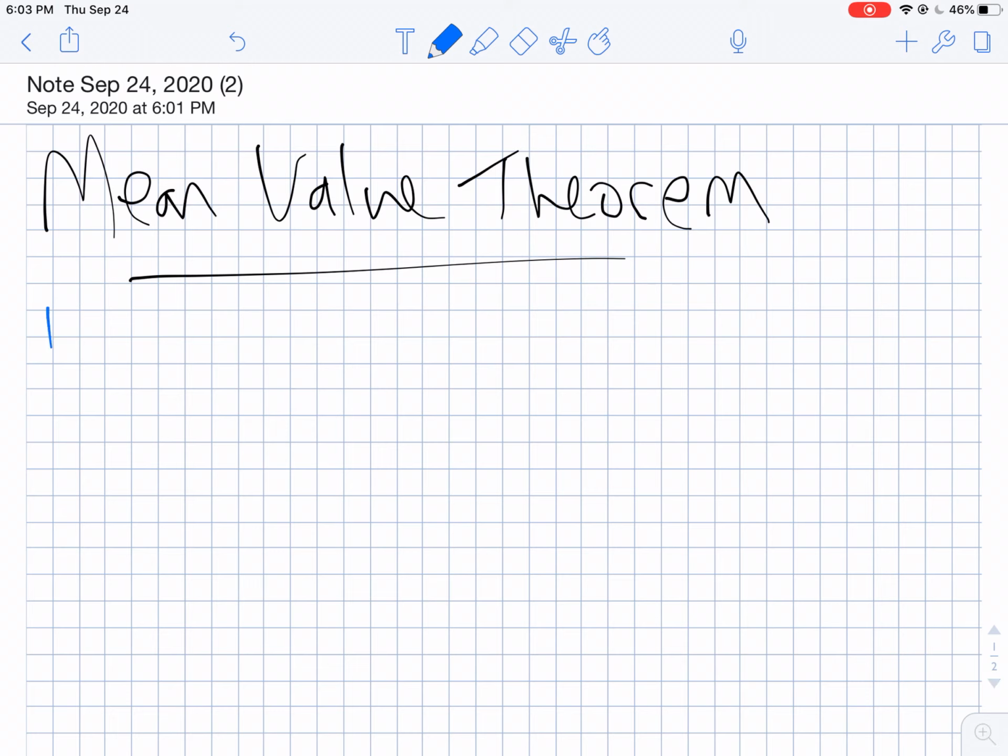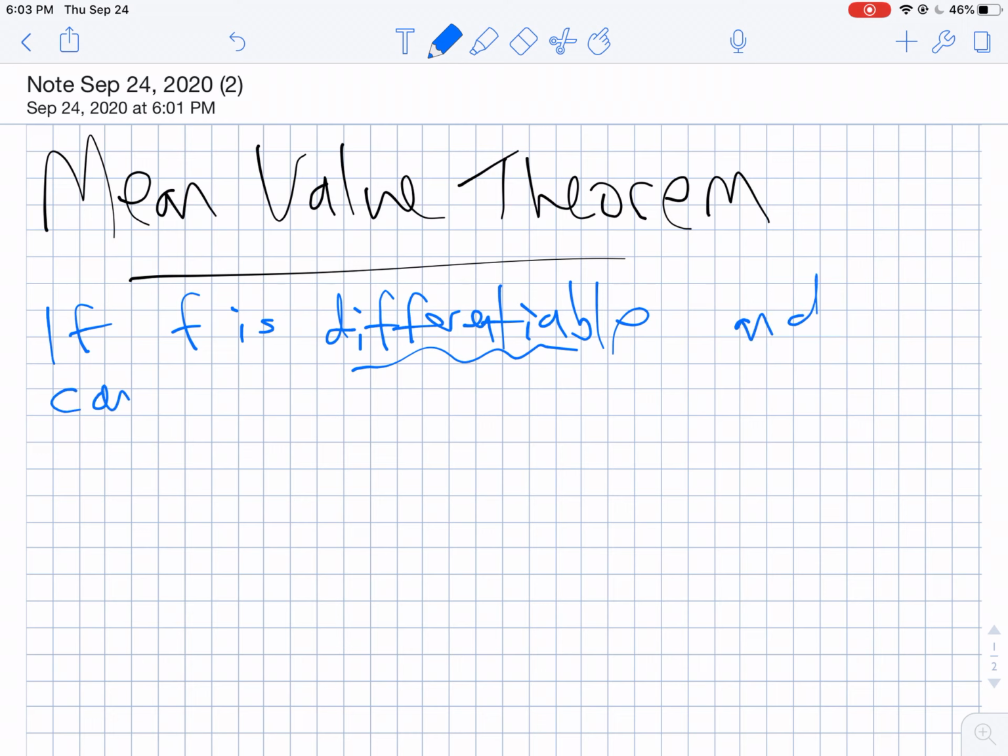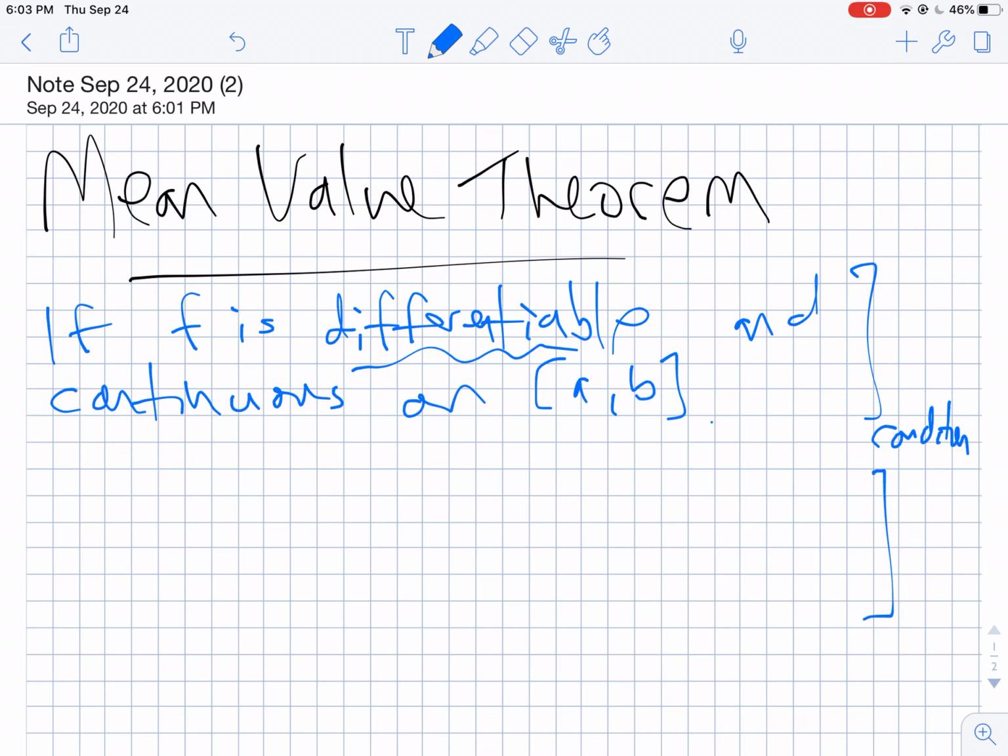So here's what the mean value theorem says. It says if f is differentiable, so didn't we just learn that word? So if f is differentiable and continuous on some interval a comma b. So this is the condition, right? So if you have a function that is differentiable and continuous on some interval, then there's got to be some conclusion. Then something else has to be true.